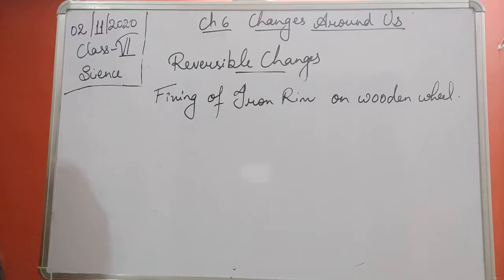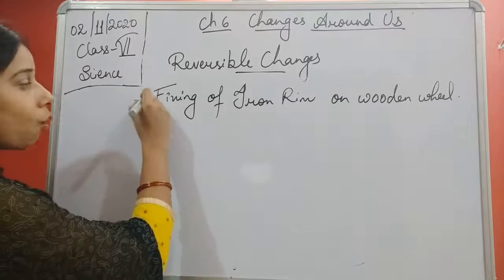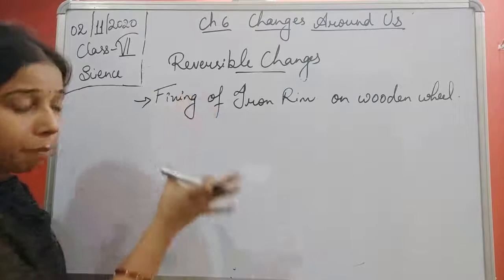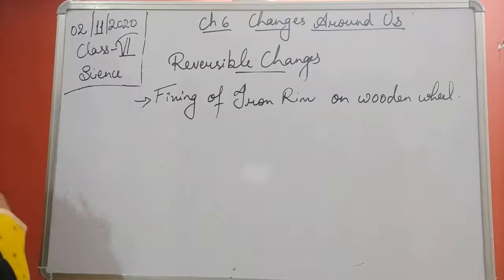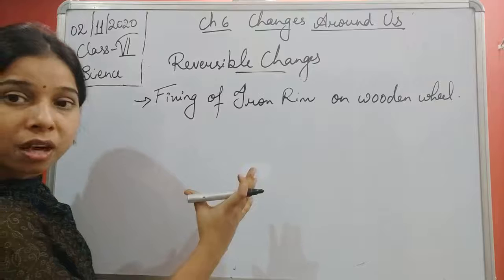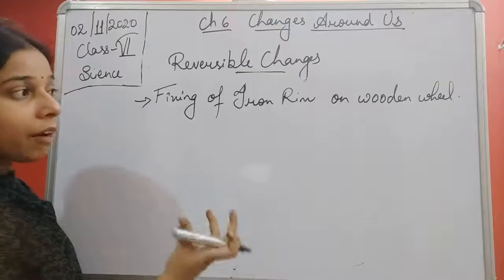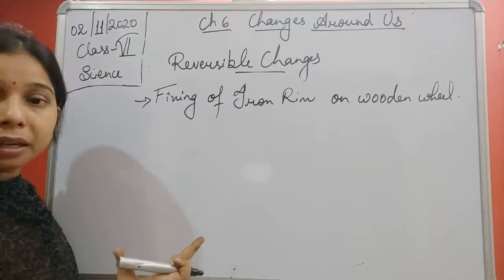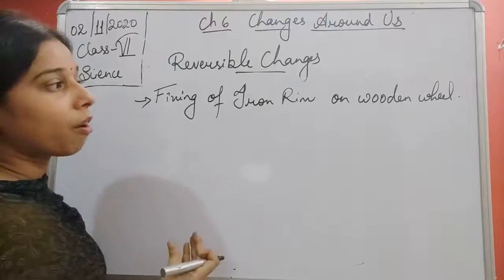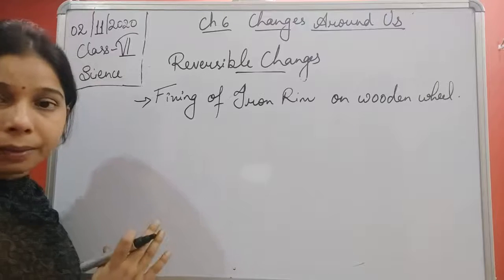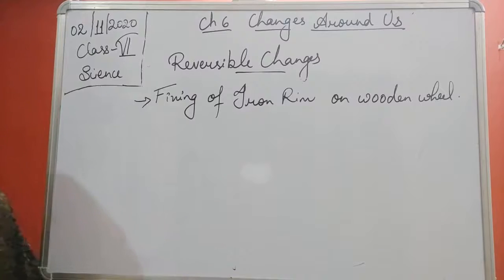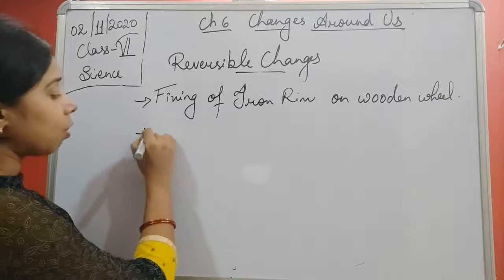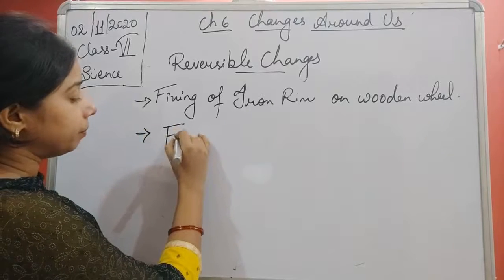So this is the first one, students, which is on the basis of expansion and contraction. First, by supplying heat, expansion occurs, and after that when you supply water on it, contraction of the iron rim also occurs. So we can say that fixing of an iron rim is an example on a wooden wheel. The second one is the fixing of an iron blade.